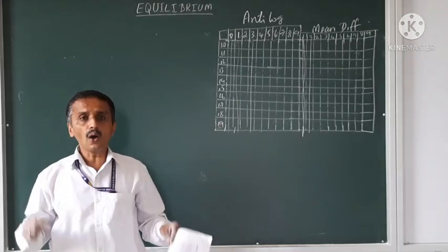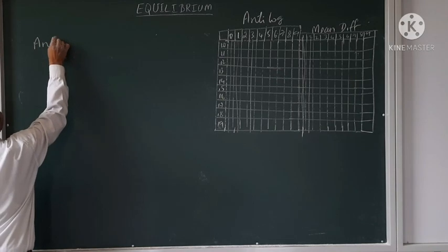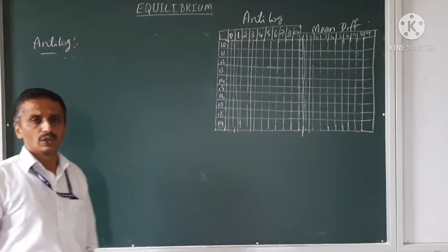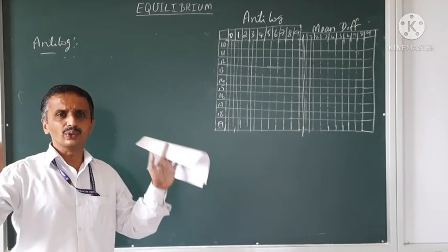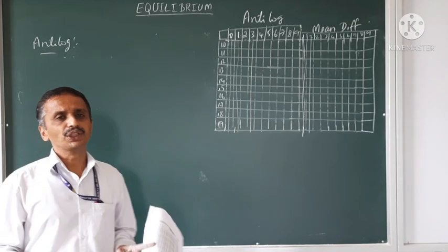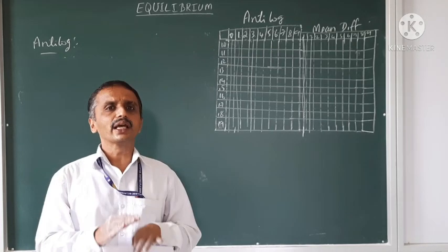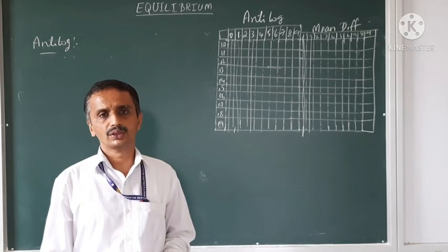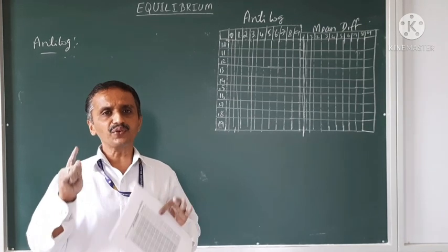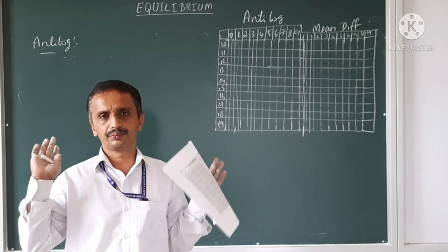Practice it. How to take the anti-logarithm? See, if it is a positive value, one method should be used. If you have to take an anti-logarithm of a negative value, there is another method you have to use. Because if you take the anti-logarithm of a negative value directly, it ends with infinity. So directly you should not take it.